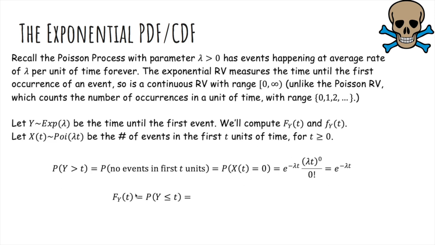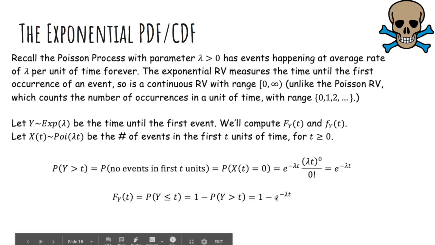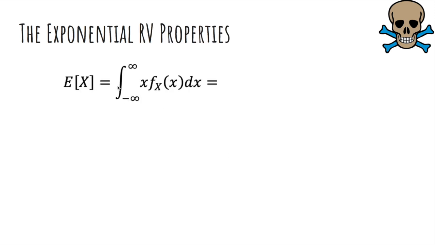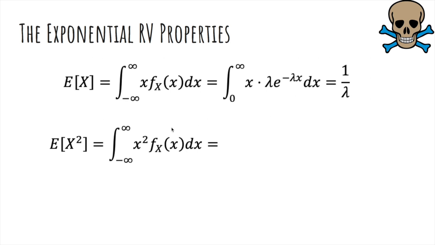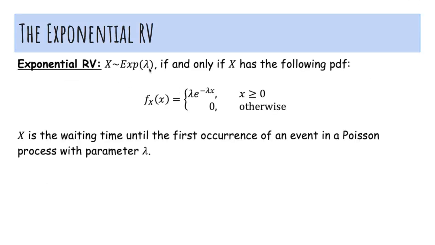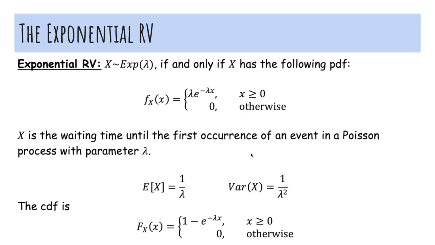So the CDF is the probability Y is less than or equal to t. And this is just 1 minus the probability it's greater than t. So you just get that. And remember, to get the density function, we take the derivative of the CDF. So our PDF is the derivative, and you can do the algebra yourself, and you get this. The expected value we can compute by doing the integral of x times the density dx, and we're not going to do it. Expected value of X squared, again by LOTUS, you do the integral of x squared times the density, and so you can compute the variance. So we'll say that X is exponential(lambda) if and only if it has this PDF, and it's the waiting time until the first occurrence of an event in a Poisson process with parameter lambda. And here are the mean, variance, and CDF that we derived.